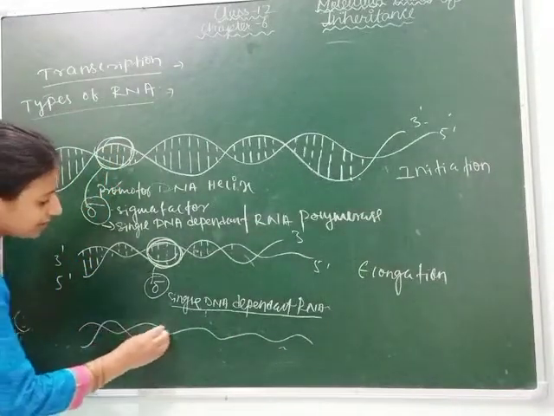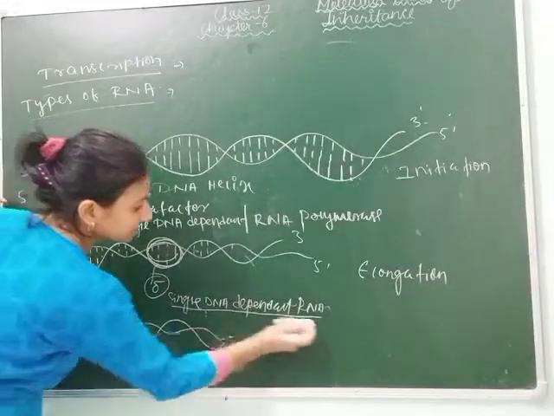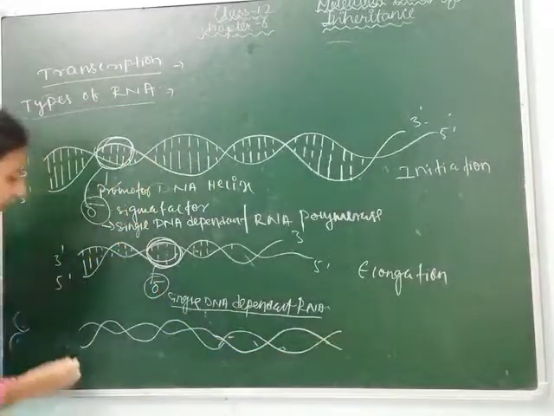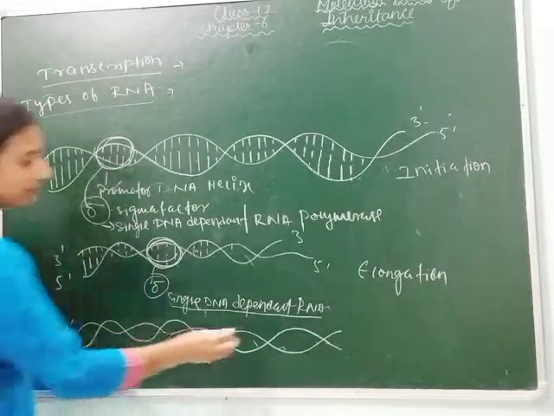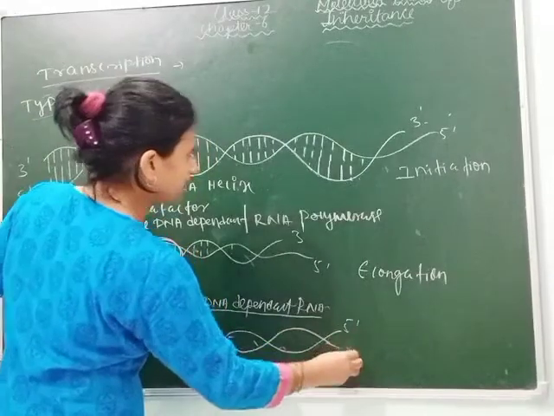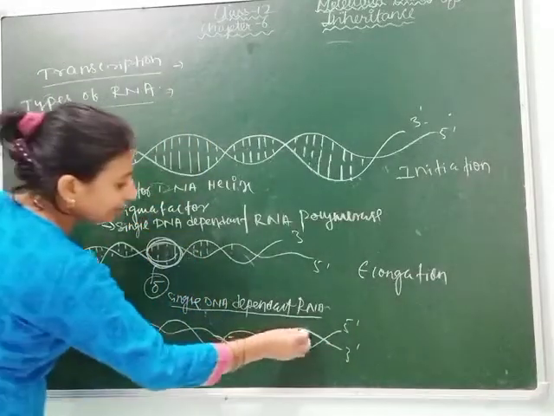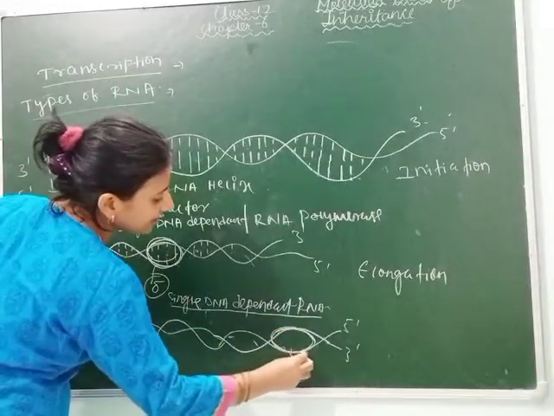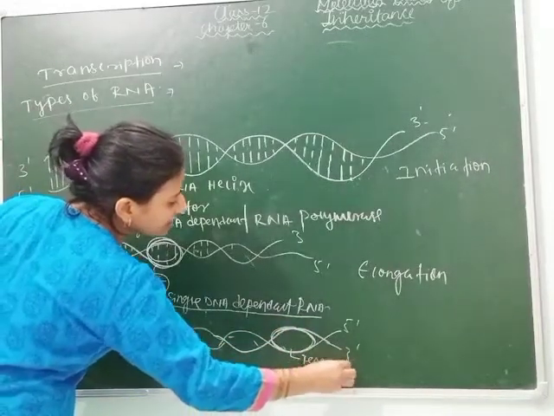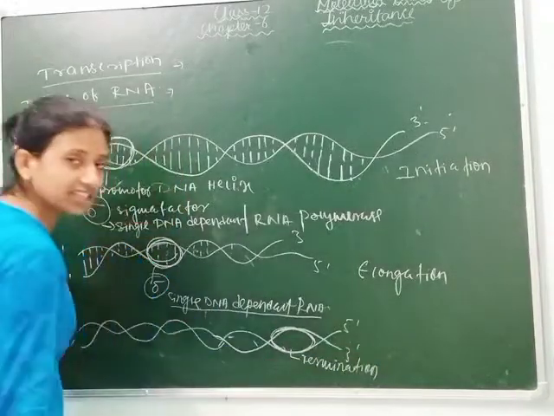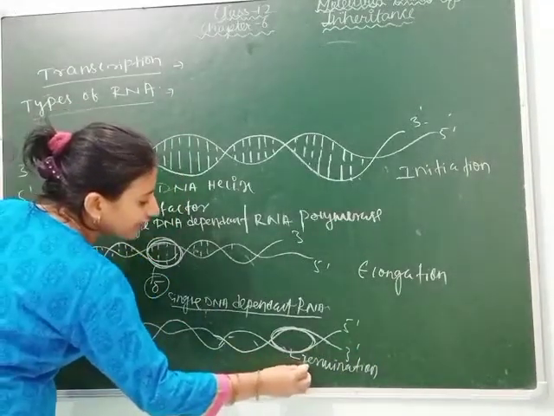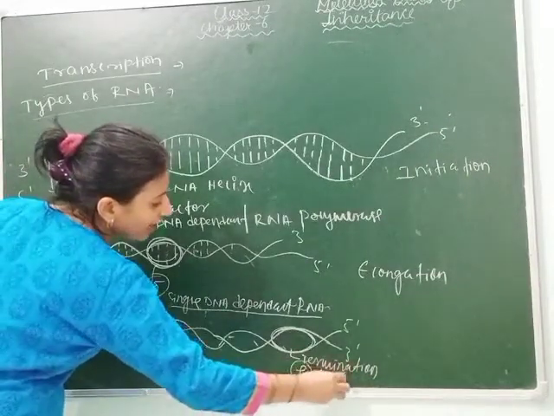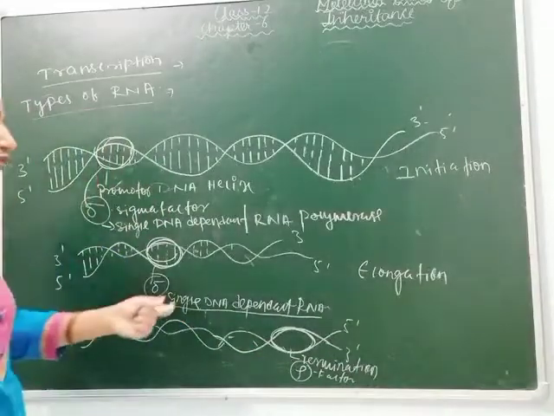After this, now you can see the third diagram. This shows the termination, again 3 prime, 5 prime, 5 prime, 3 prime. Clear? So here now you can see the terminator. This is the terminator, means completion of transcription. Along with the terminator the rho factor will bind. This is the rho factor. Why does the rho factor bind with it? Because it has to stop.